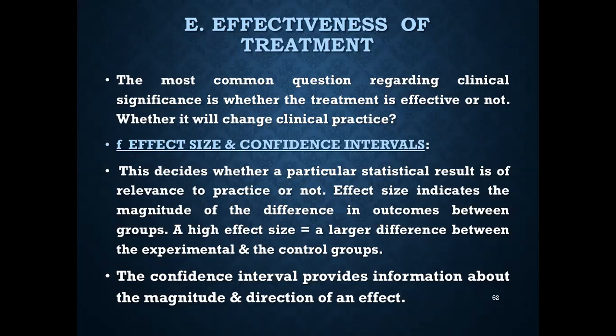Effect size and confidence intervals. This decides whether a particular statistical result is of relevance to practice or not. An effect size indicates the magnitude of the difference in outcomes between the experimental group and the control group. When there is a high effect size, that indicates a larger difference between the experimental group and the control group. The confidence interval provides information about the magnitude and the direction of an effect, and it offers more clinical value. So this was effect size and confidence interval.